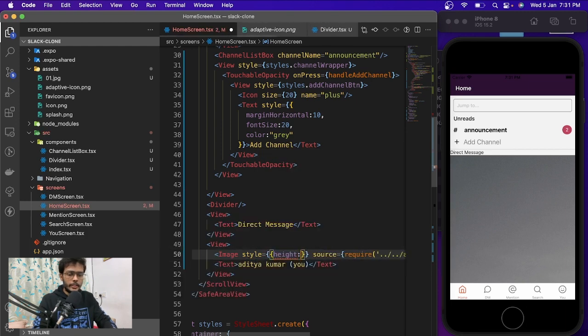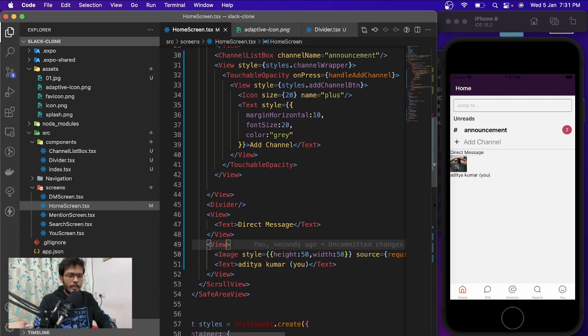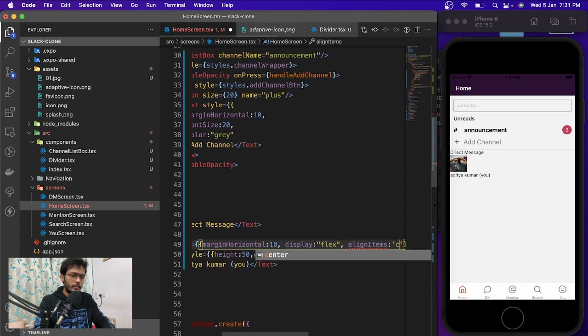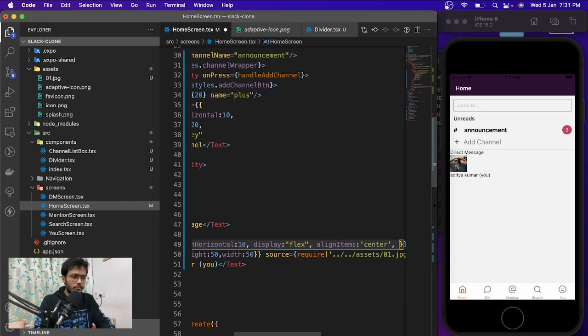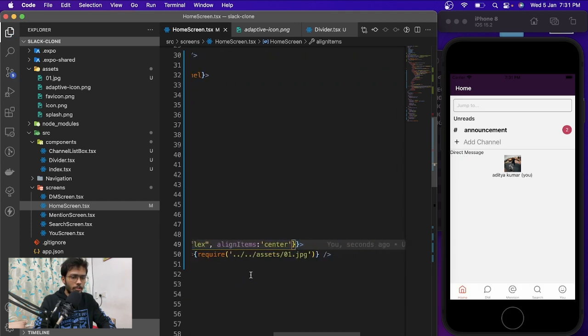And we're going to add height 50 and width 50 as well. And here let's put a style, margin horizontal, and that would be 10 I guess, and display flex, align items center, and that's it. Not this center.